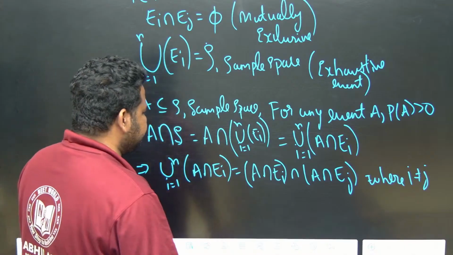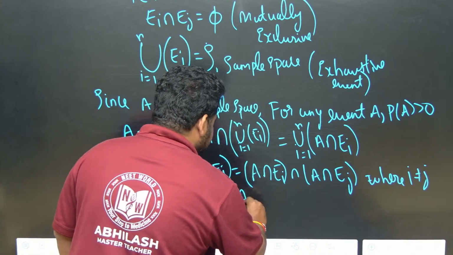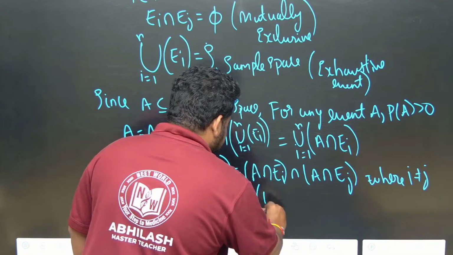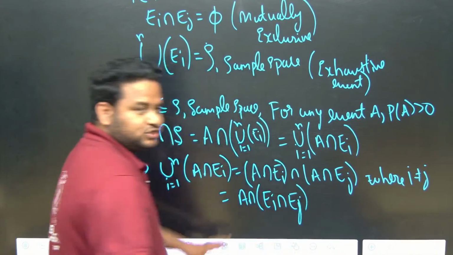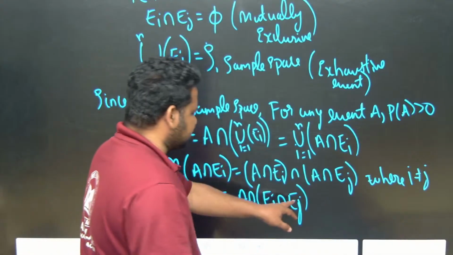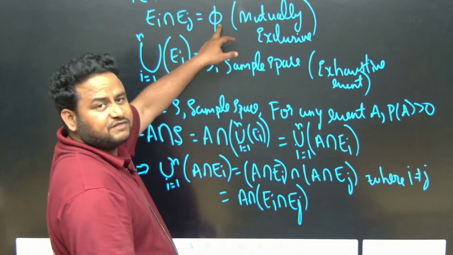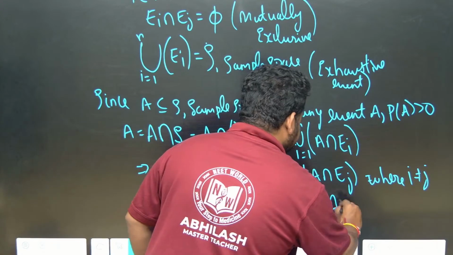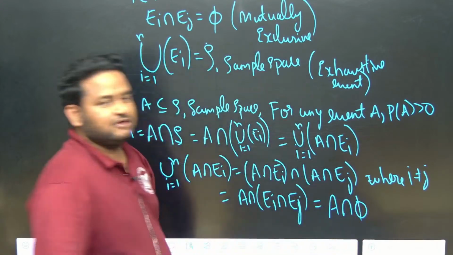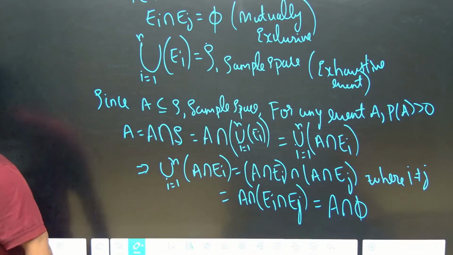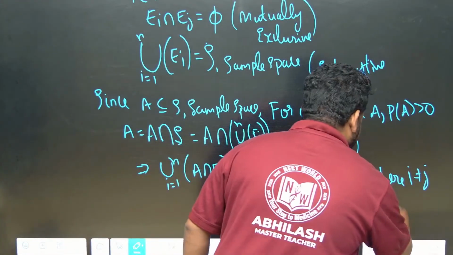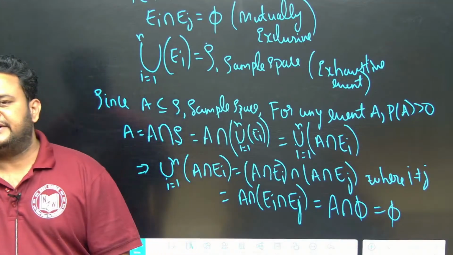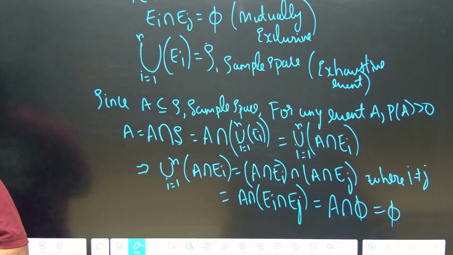So what can I do here? A intersection EI intersection EJ, I can write it by the distribution theorem. So EI intersection EJ here is nothing but phi, so this will become A intersection phi. A intersection the null set is the null set only, so we will have phi itself.